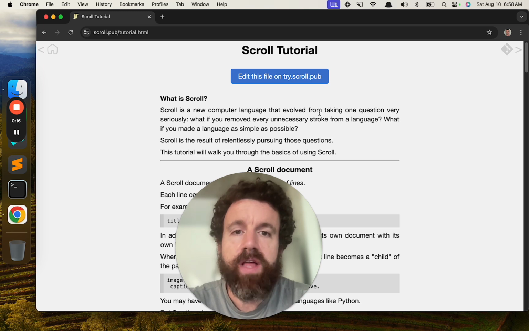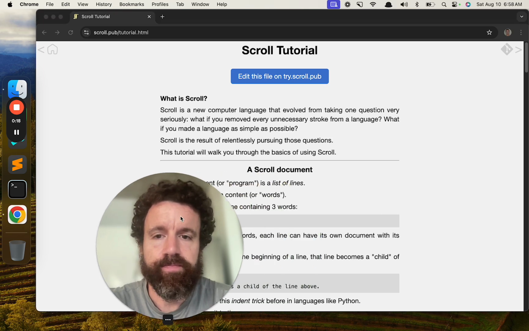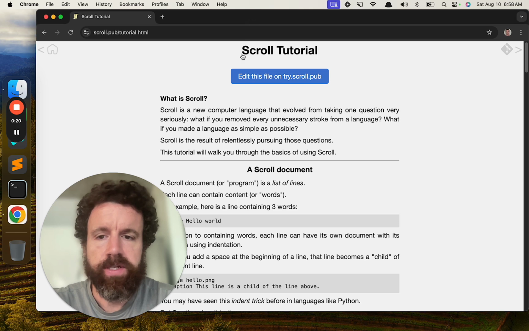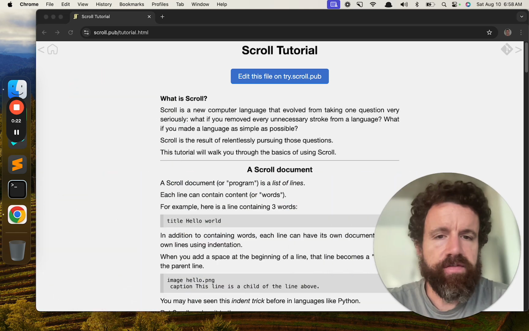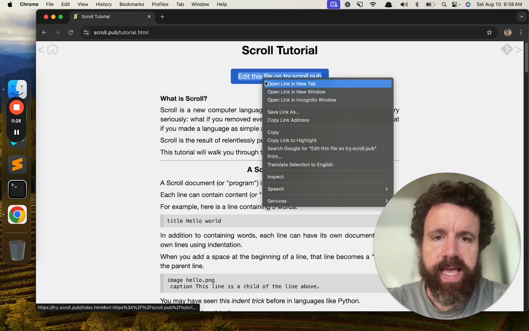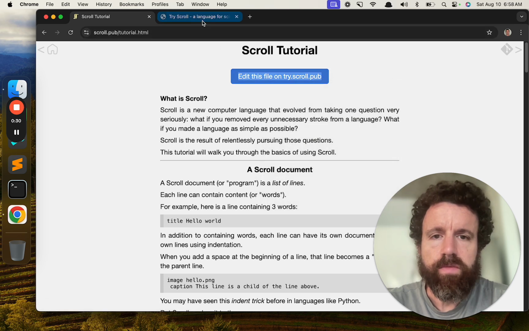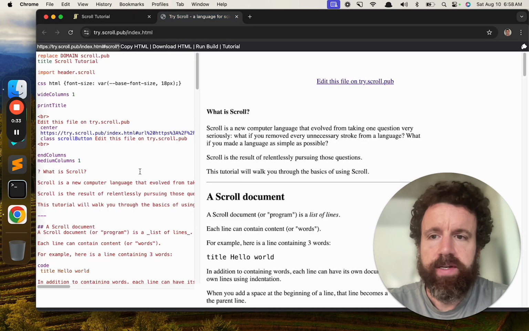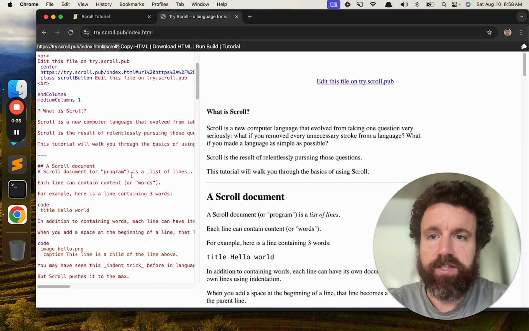So if I go to scroll.pub and I click on tutorial, we can see this tutorial, which is kind of the first documentation on Scroll. So I can see this link up here. I can edit this file on try.scroll.pub. And here, this literally just pulled in the source code